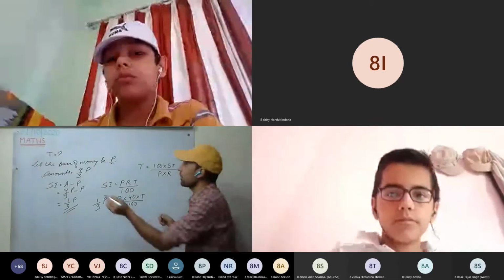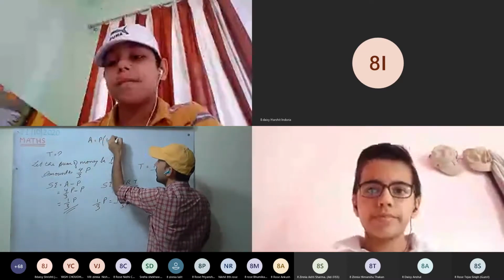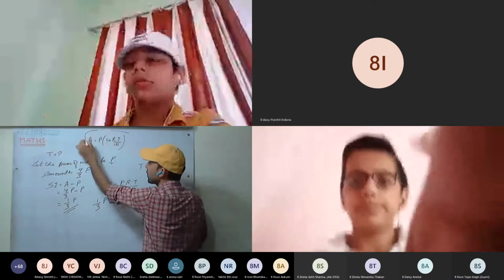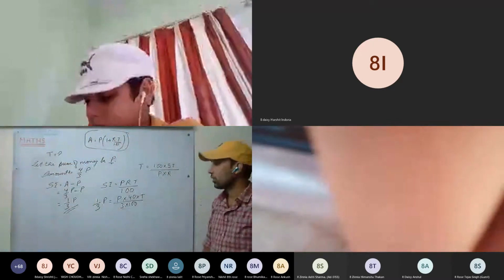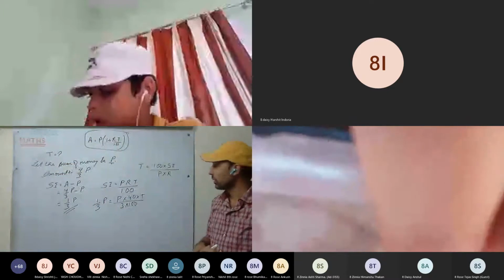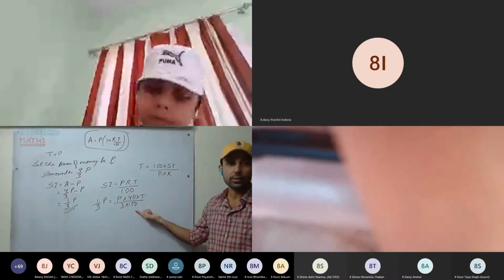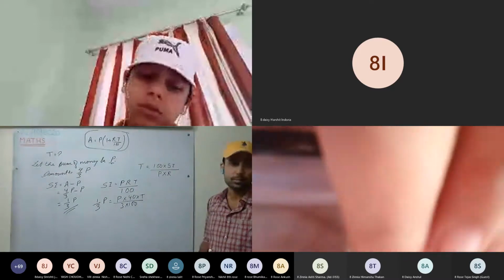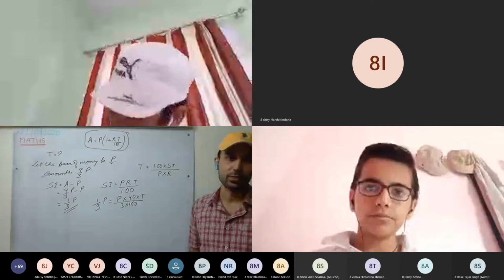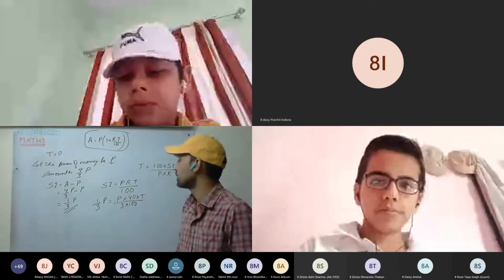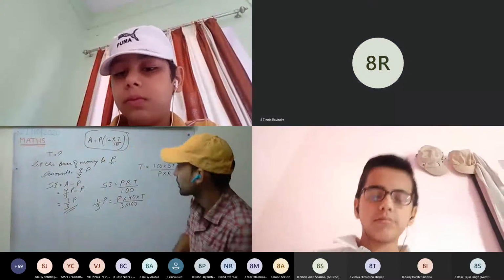Other way, simply use the amount formula. Amount equal to P into 1 plus RT upon 100. You can use this formula as well, but you want to avoid that one. So go with this and solve. Anyone have doubt? Do ask. Anyone who hasn't understood it, ask now, or else I won't tell afterwards. Do ask now. Sir, last step tell again. Okay. So this is clear.